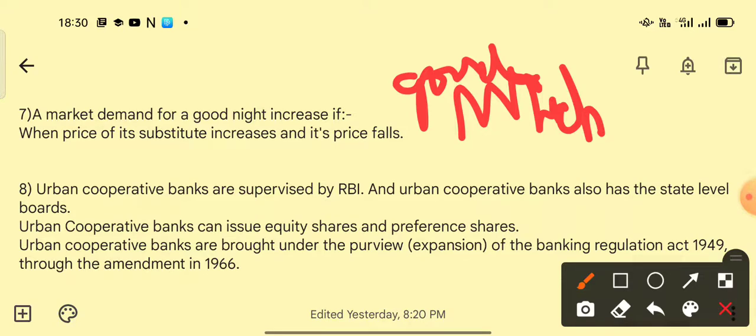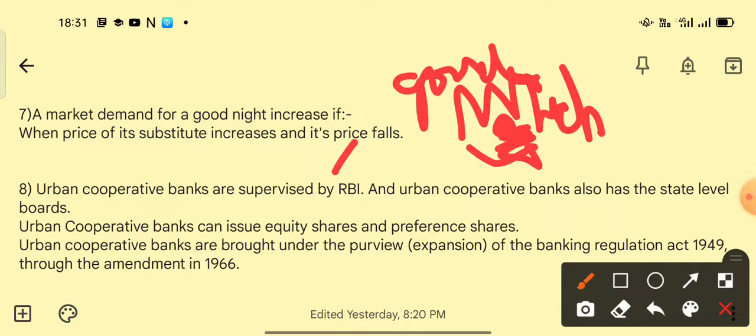And in the actual UPSC paper, there are also options like the price of its complement increases. Why is this not the answer? If the price of its complement increases, then the additional good's price also increases, and people will think, what is the use of purchasing this good? So the demand won't increase.